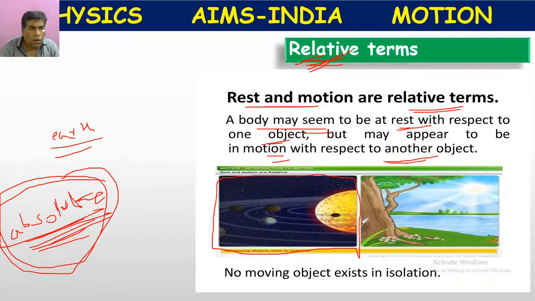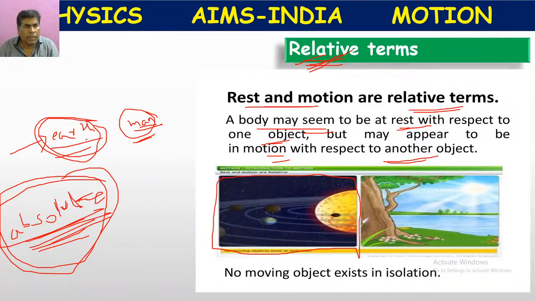So for us, what about earth? What is the position of earth? Because as we are standing on the earth, we think that earth is in rest position compared to the man standing on the earth. If man is the observer and earth is the object, then according to man, he thinks that earth is in rest position.